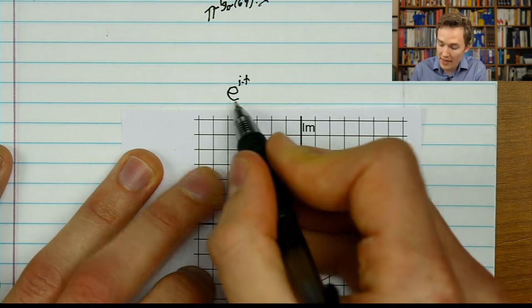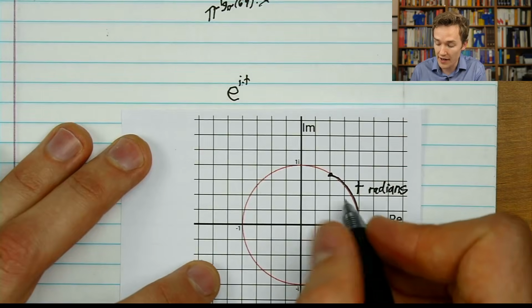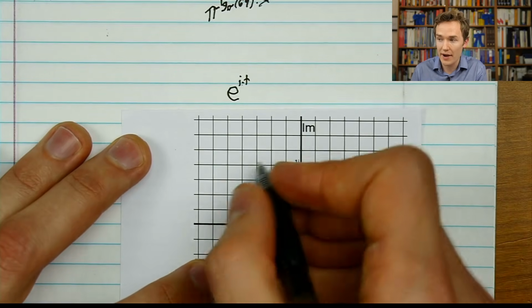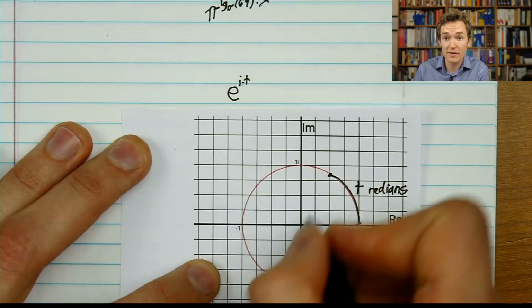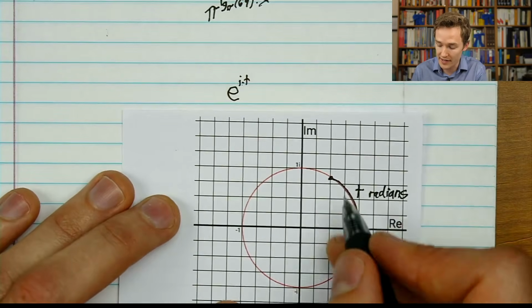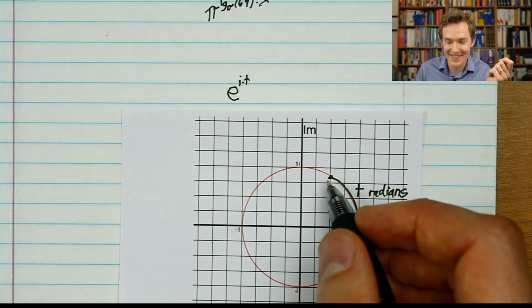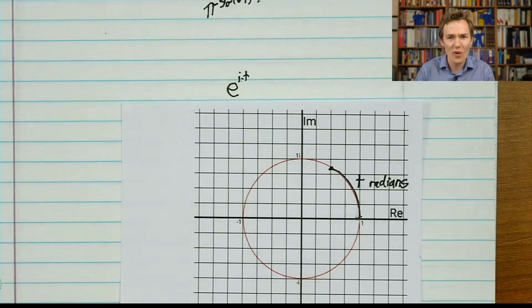Okay. And the importance of this, the way that it comes up in, for example, electrical engineering, is it gives you this oscillating pattern. As you scale up t, you have something that's oscillating, and it gives a very nice way to describe sine waves and cosine waves and signals that oscillate. There's actually one electrical engineer that I used to know, and he would always say, oh, I love the number e. What I like about e is it's the number that spins. That's really what makes e special. I realized this. E is the number that spins.